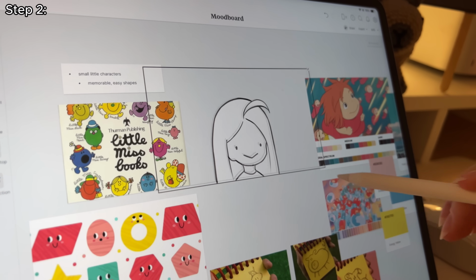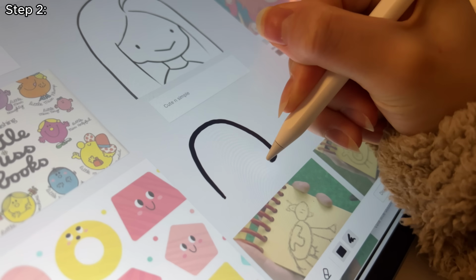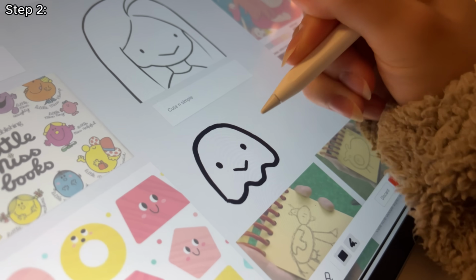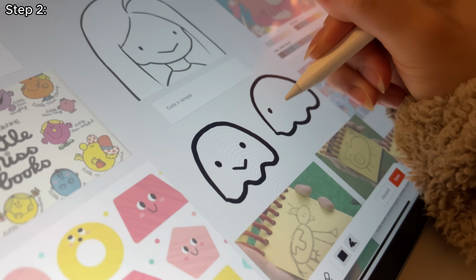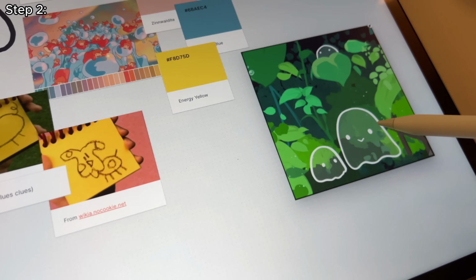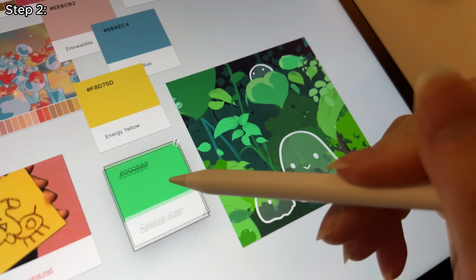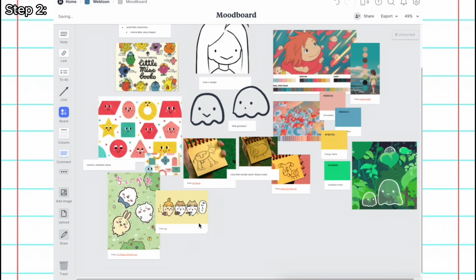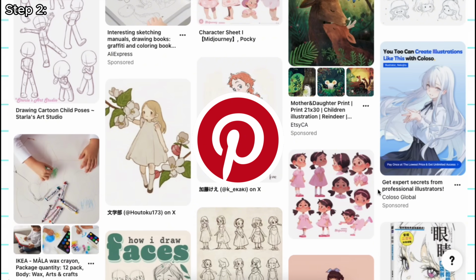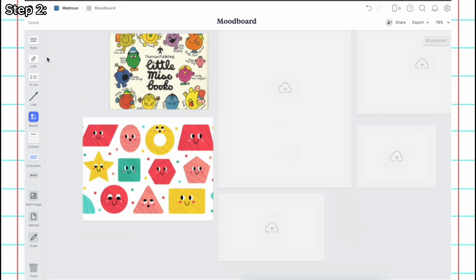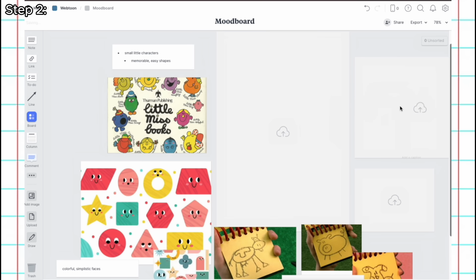Like instead of having all my ideas and all of this in one huge canvas, I can have smaller boards that are more theme oriented, like this character and world building mood board that I'm doing. And you can see that I'm switching between my iPad to working on my desktop because I find the drag and drop function super easy to use because I have Pinterest open on one side so I can just easily drag and drop the images or write notes on other visual inspiration that I find.